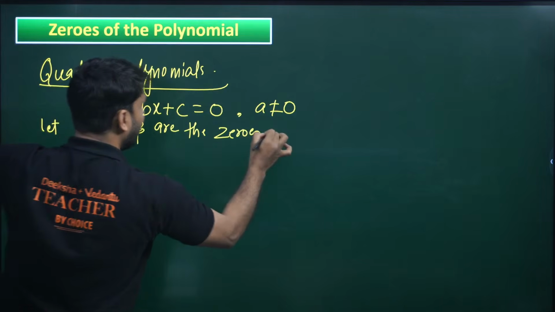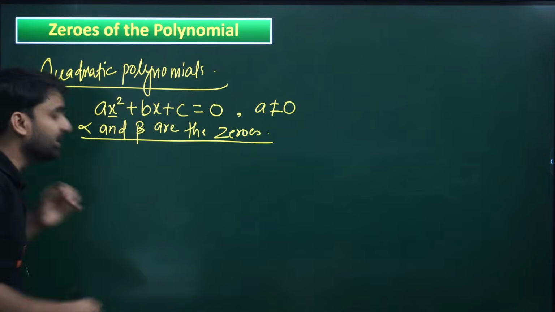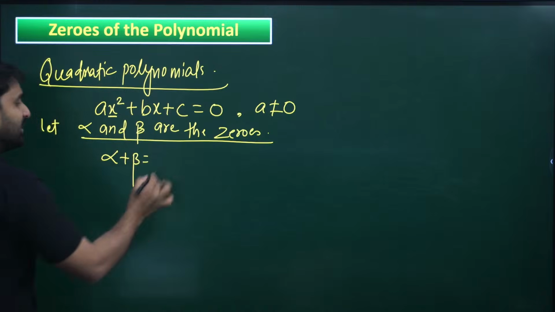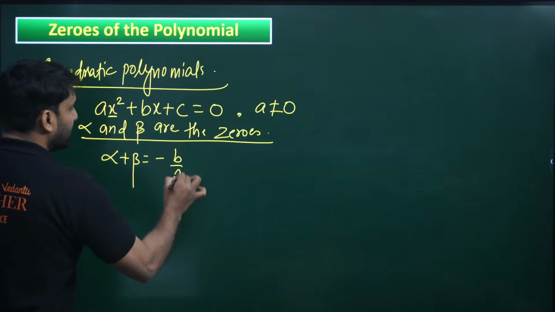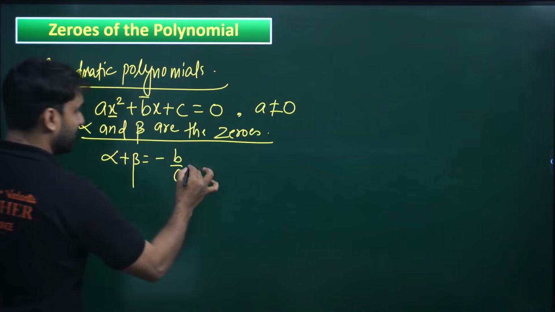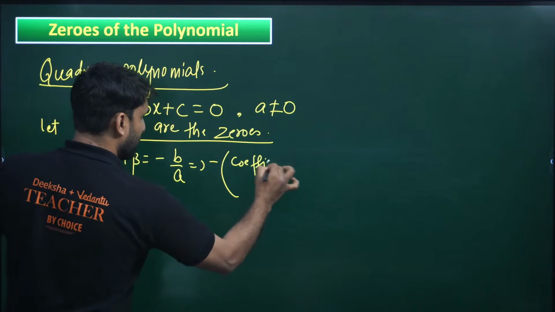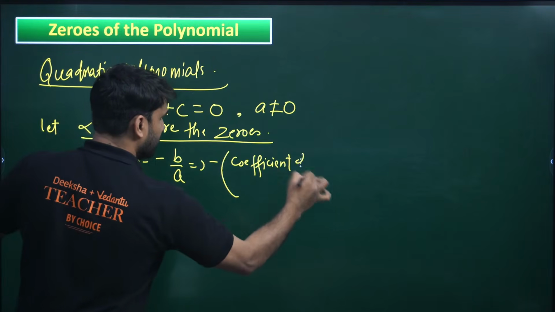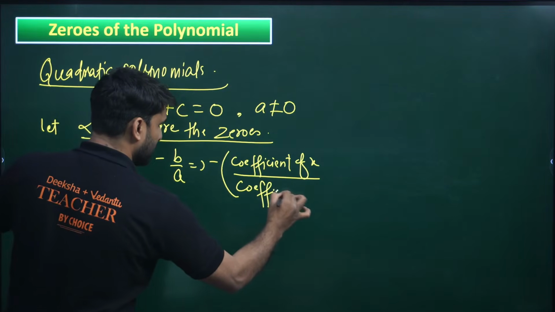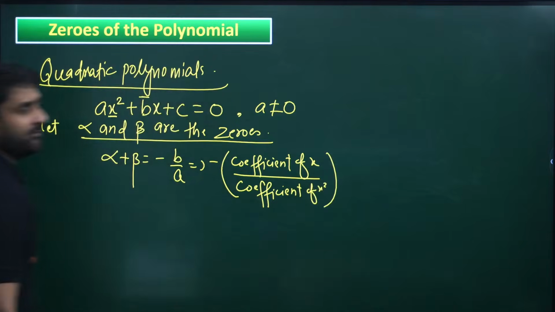Okay. Now, let alpha and beta be the zeros, my dear. Then alpha plus beta, the sum of roots, is equal to minus b by a. Minus b is the coefficient of x, so we can also write it as minus coefficient of x divided by coefficient of x square. Please keep this formula in mind, very important.